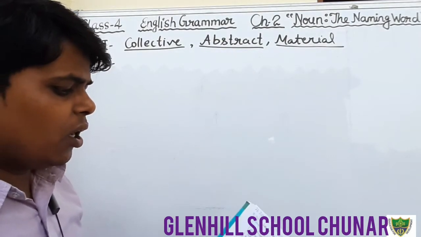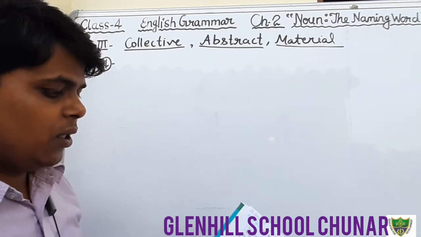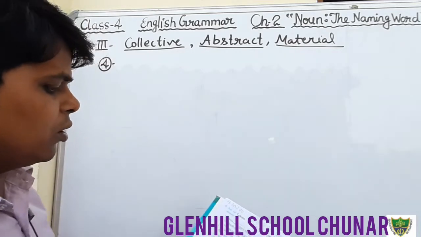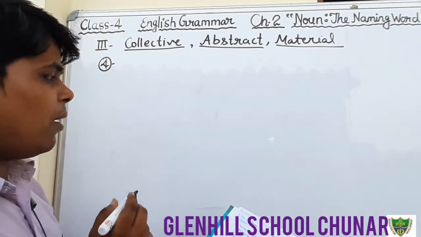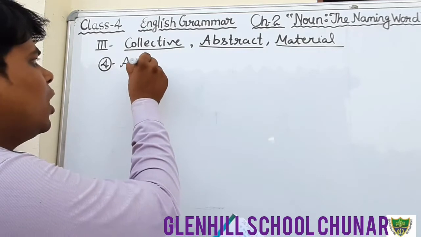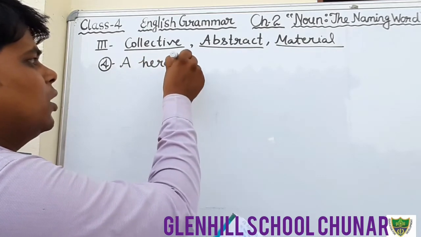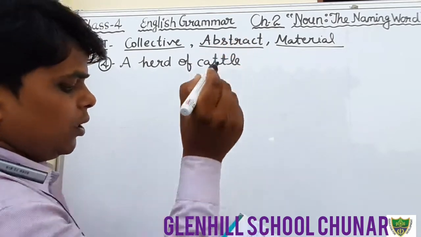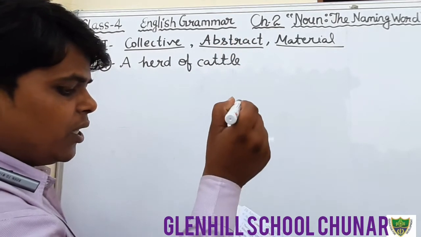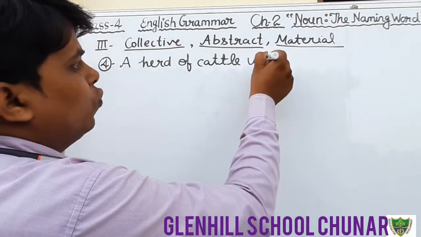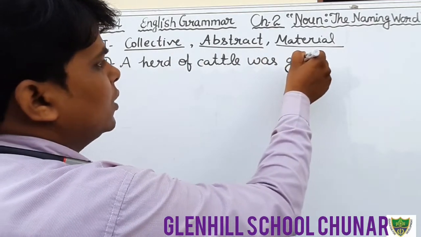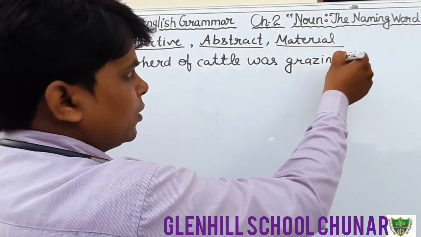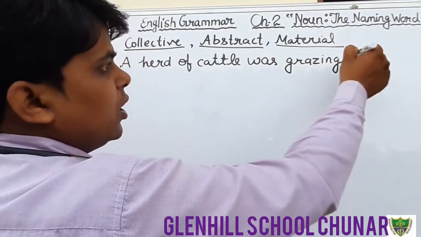It is written here, a herd of cattle. I think I have completed it, but I am once again going to tell you. Question number 4, a herd of cattle was grazing in the meadow.